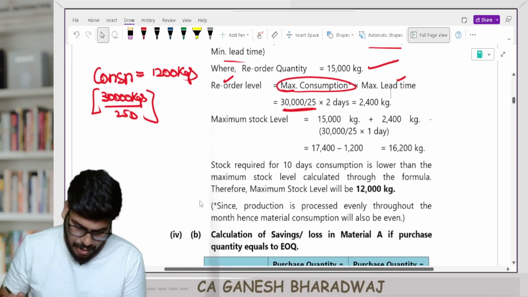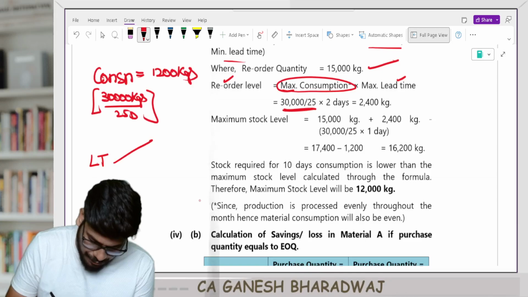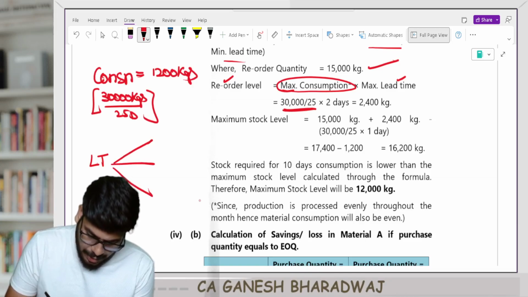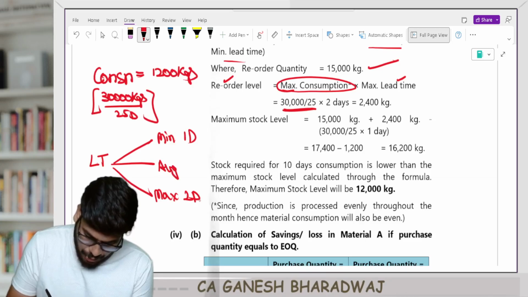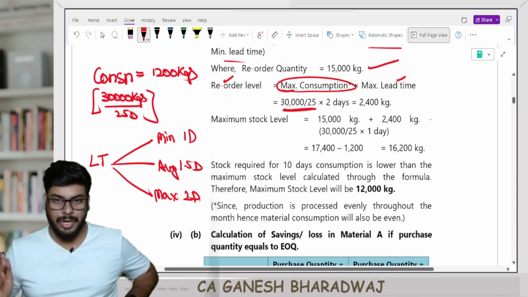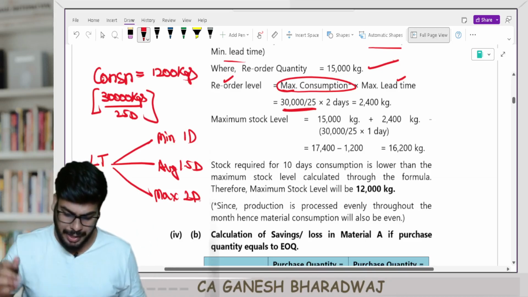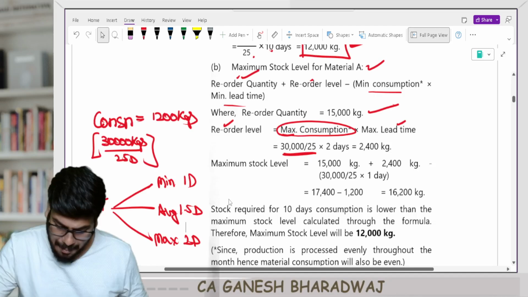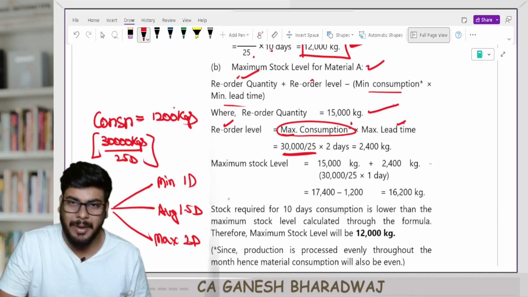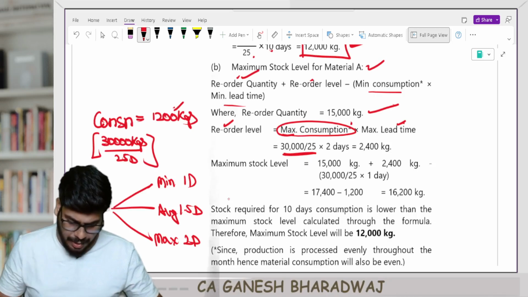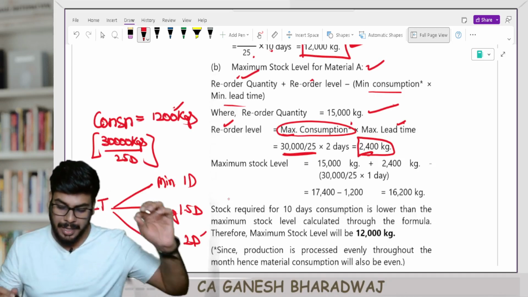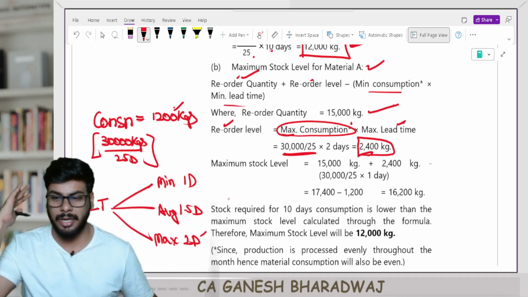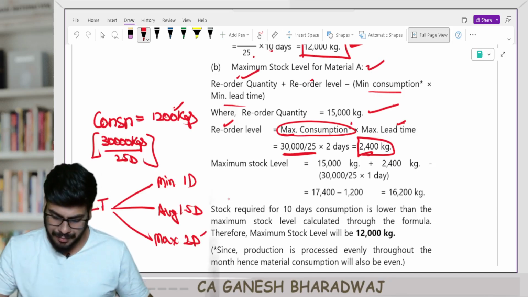So in this case, the lead time for raw material A: minimum is going to be 1 day, maximum is going to be 2 days, and average is going to be 1.5 days. Have these figures with you, you will get it. Now, what's your reorder level? Maximum consumption into maximum lead time. Consumption 1200, maximum lead time 2 days. 1200 into 2, 2400 kgs is my reorder level. The moment my stock hits 2400, I'm going to place an order.